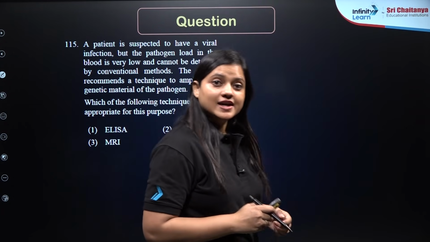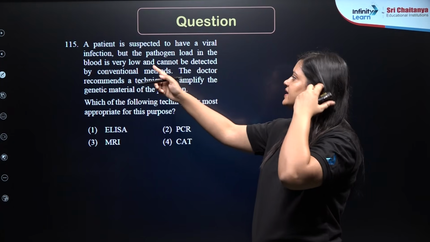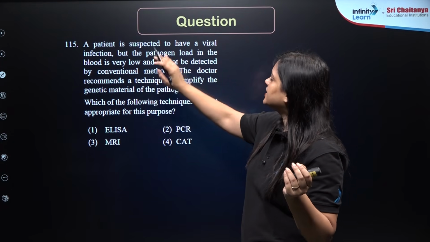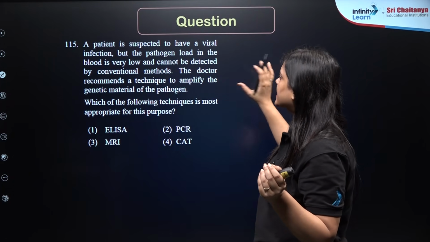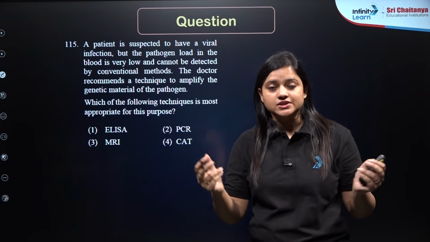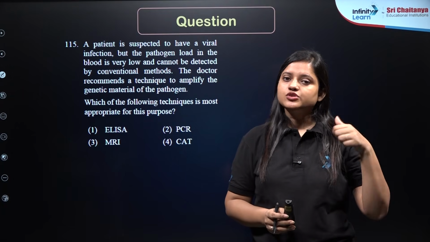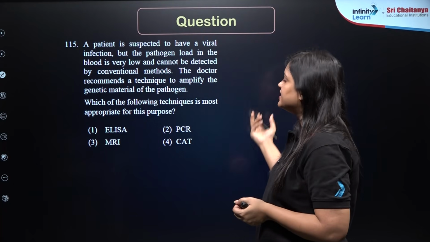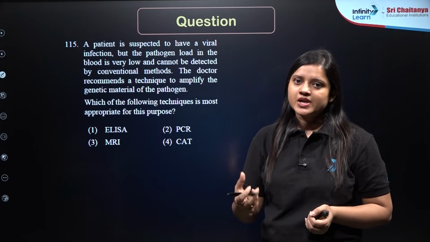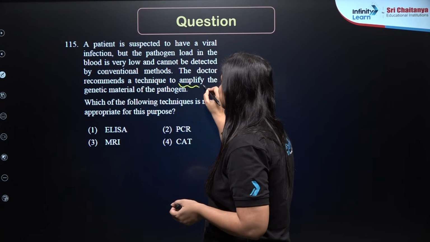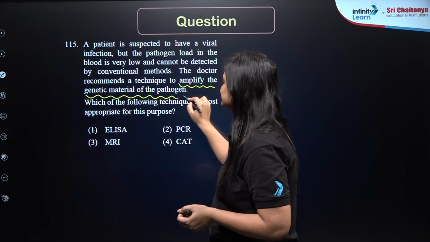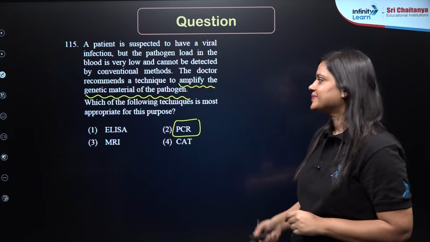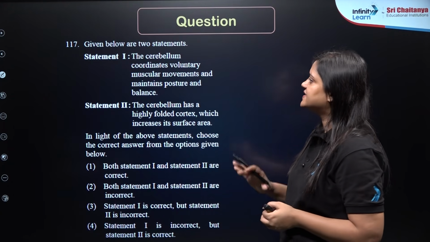Now let's move on to our next question, and that is question number 115. Now a patient is suspected to have a viral infection, but the pathogen load in the blood is very low, cannot be detected by conventional method. So conventional methods are the urine analysis, the serum analysis, isn't it? Now the doctor recommends a technique that amplify the genetic material of the pathogen. Now here is the keyword, amplify the genetic material of the pathogen. So it is PCR, polymerase chain reaction, it is 2, right?